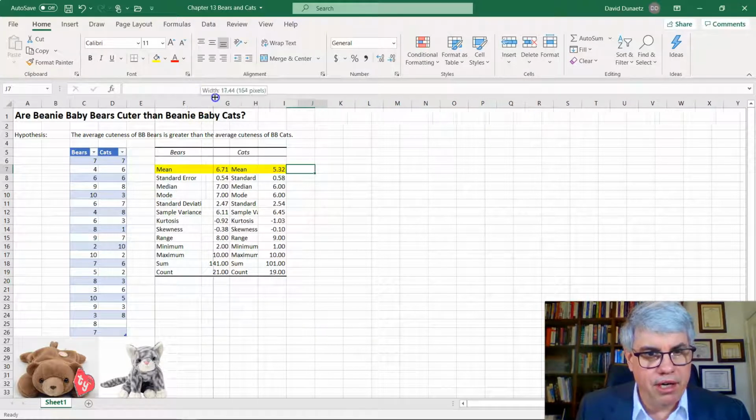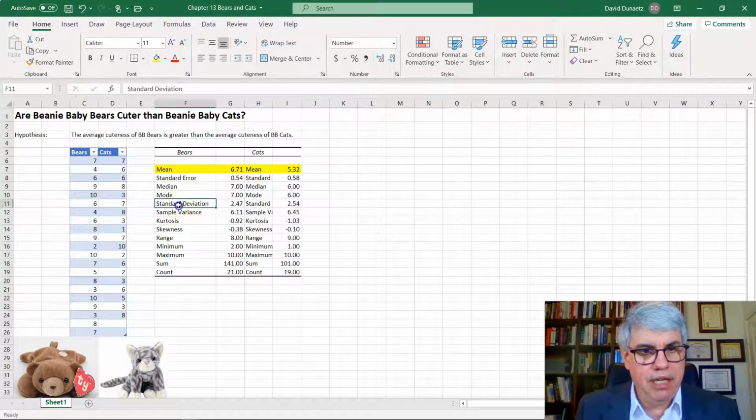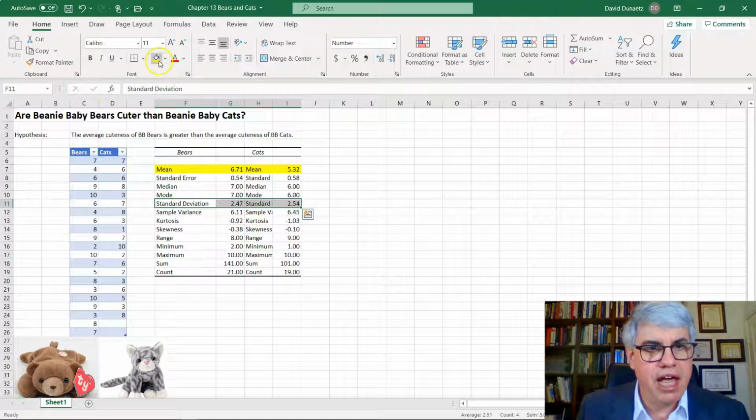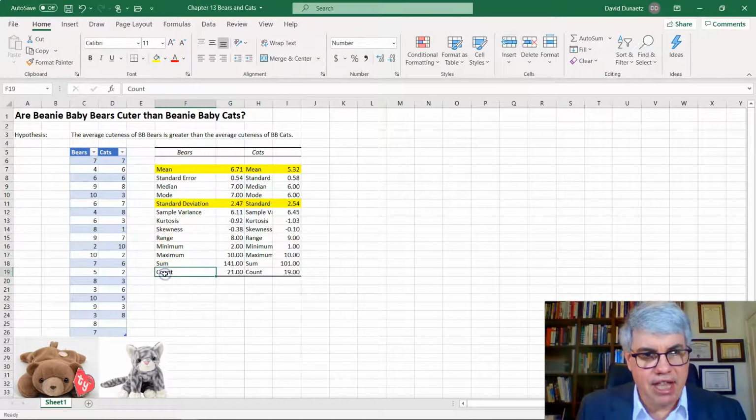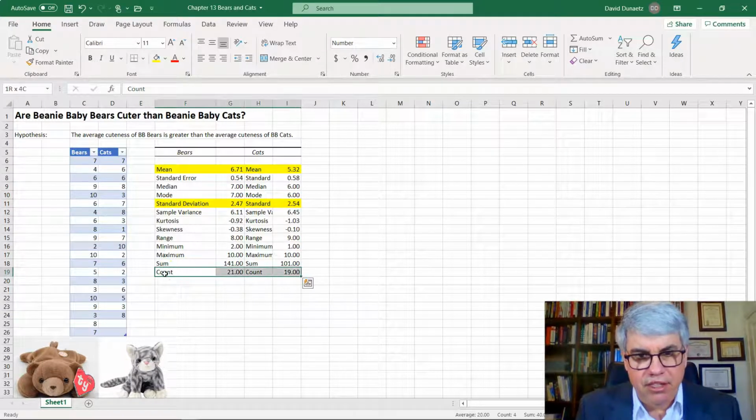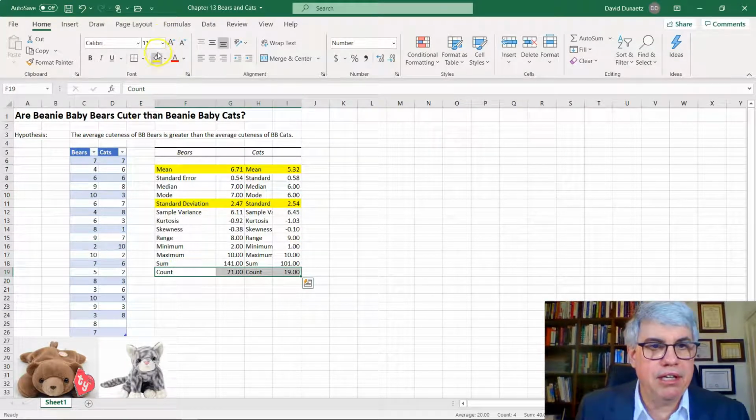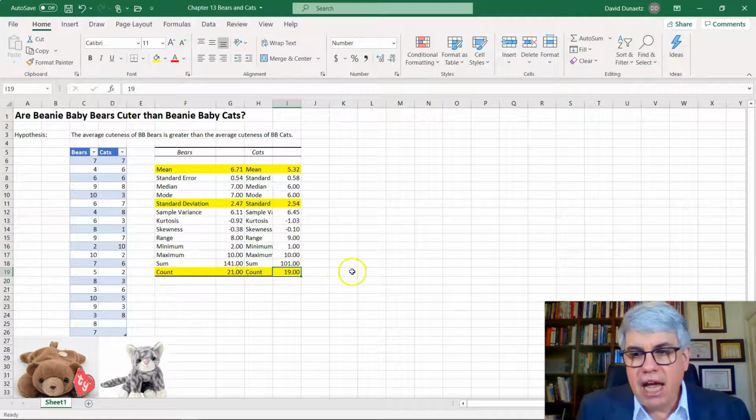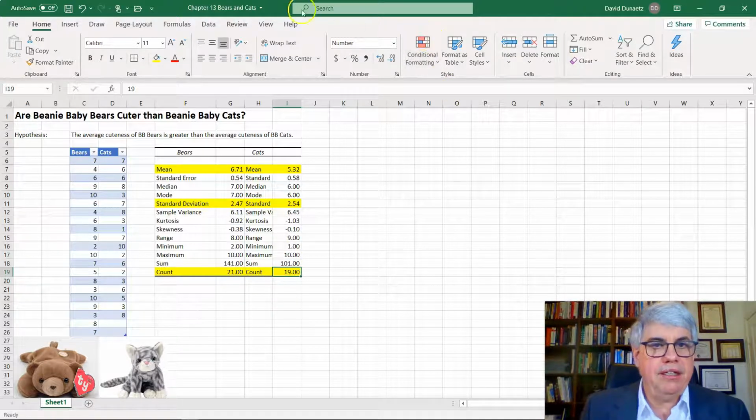Now let's get some other descriptive statistics here. We want the mean, the standard deviation, so it's about 2.5 for both bears and cats. And then we want the count, that's n. And so with these three numbers, we can describe the distribution of bears and the distribution of cats. And we always want to report those three numbers, the mean, the standard deviation, and the count, for any sample that we have.